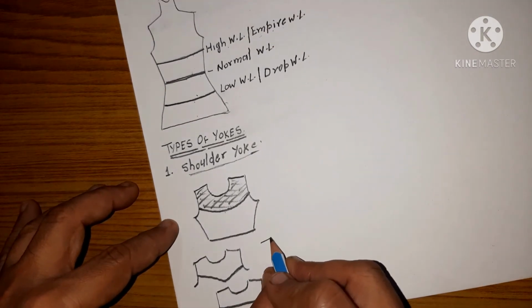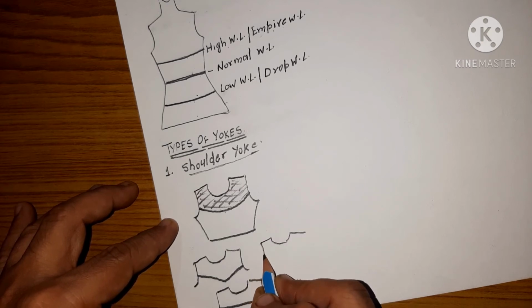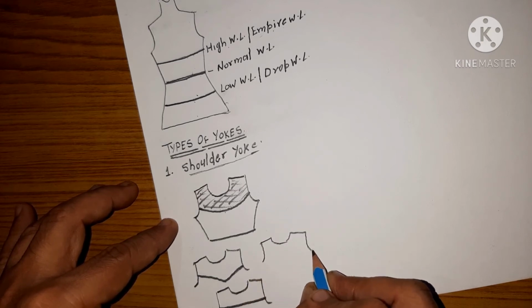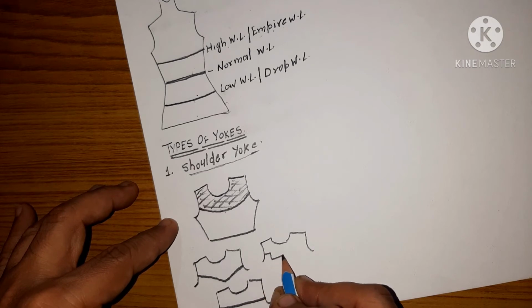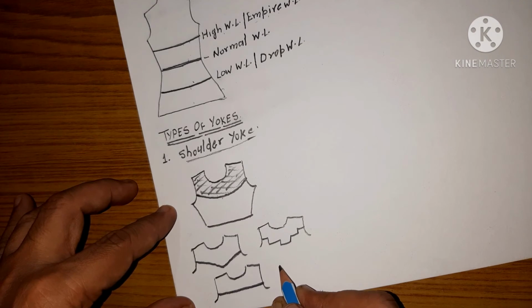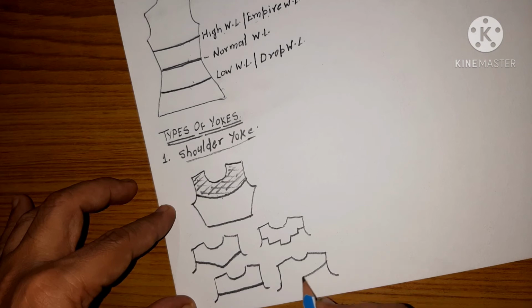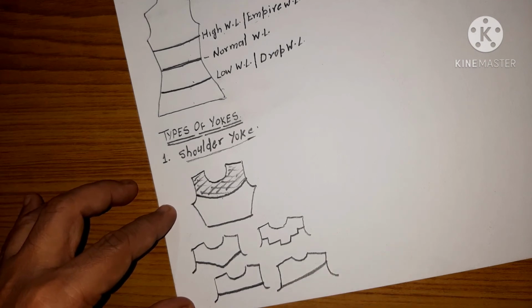This is saddle, this is asymmetric, and so on, right?